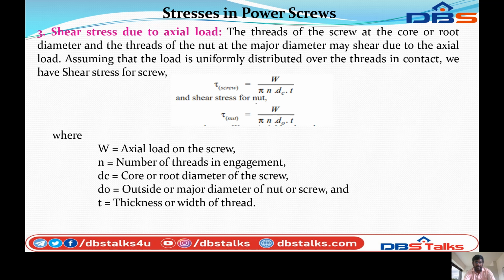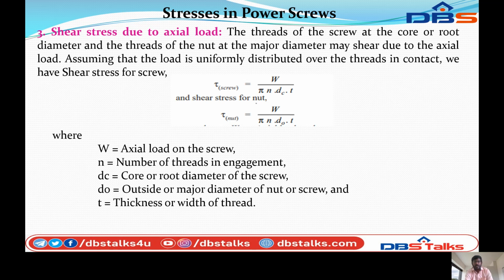So the next stress is shear stress due to axial load. The threads of the screw at the core or root diameter, and the threads of the nut at the major diameter, may shear due to the axial load.